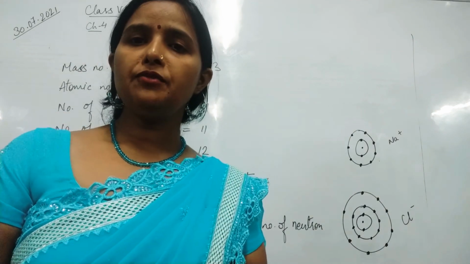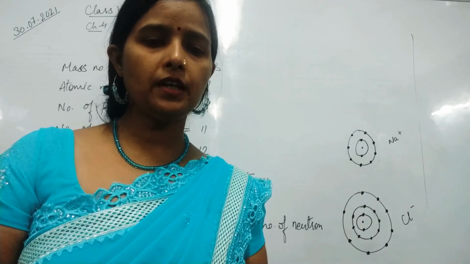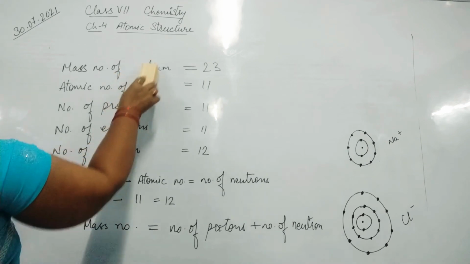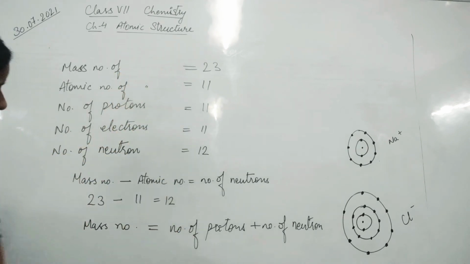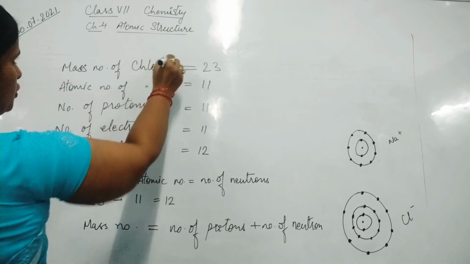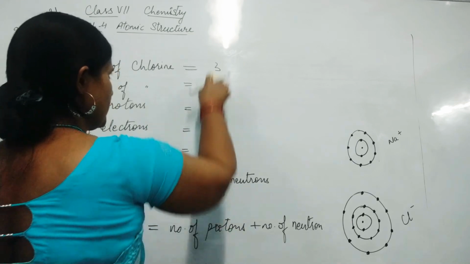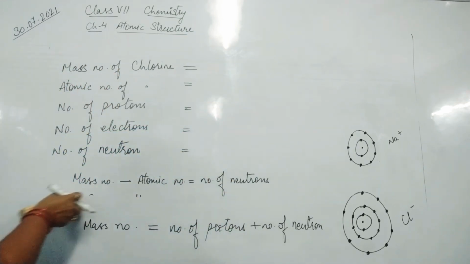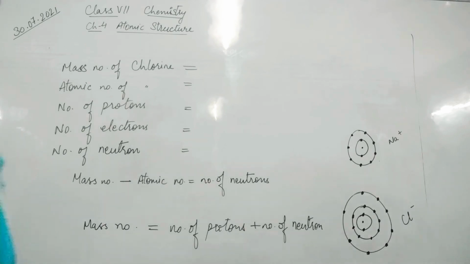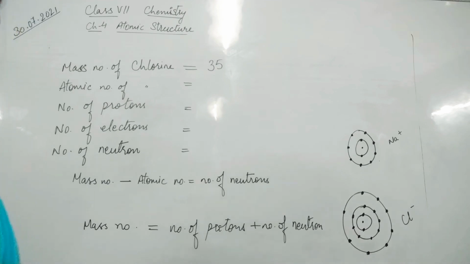Now in the same way we can calculate for chlorine also. If we are writing chlorine instead of sodium, the atomic number and mass number all change. So we will now calculate and check. Mass number of chlorine is 35 here.